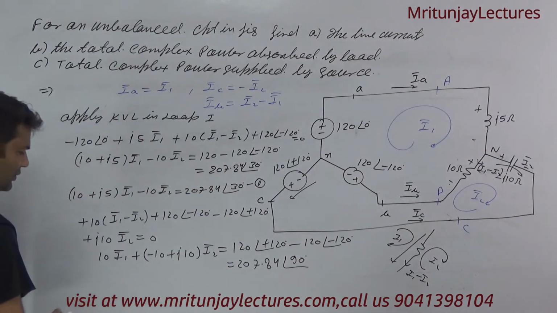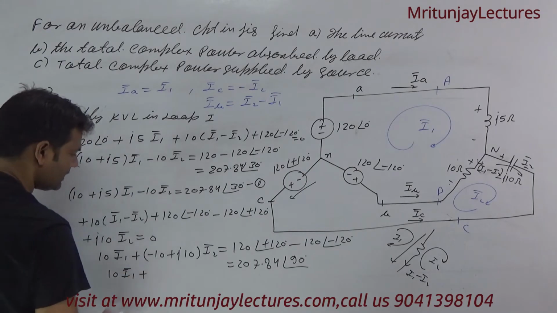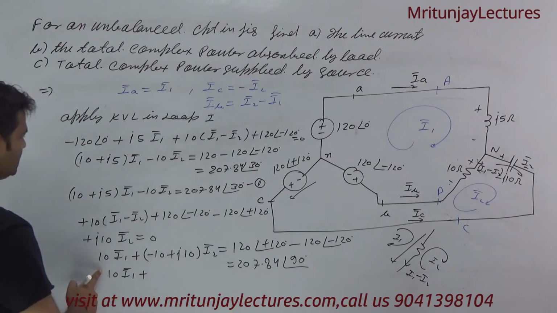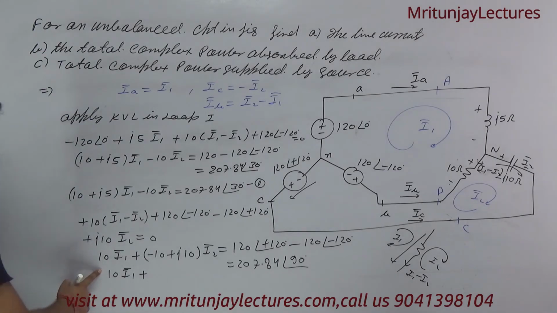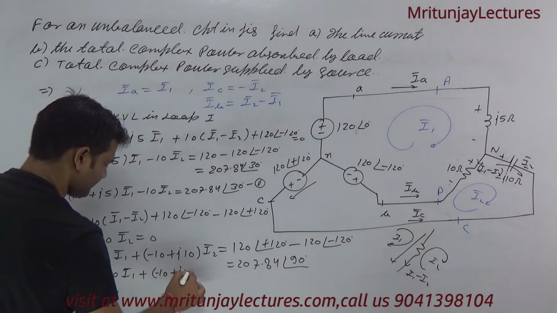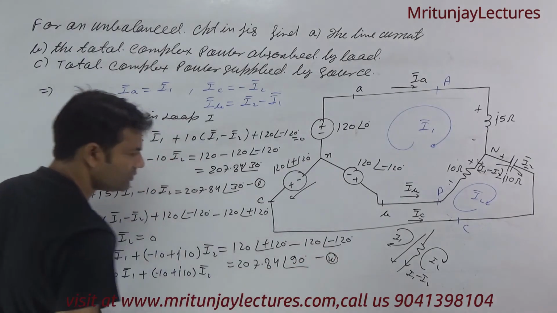Okay, so you can say 10 I1 plus, if you divide it by 10 or not, don't divide it. Okay, so written as 10 plus J10 into I2, that is equation number 2.